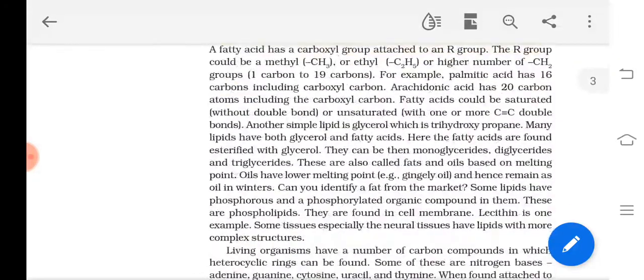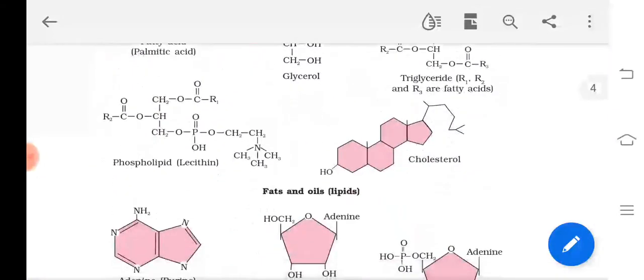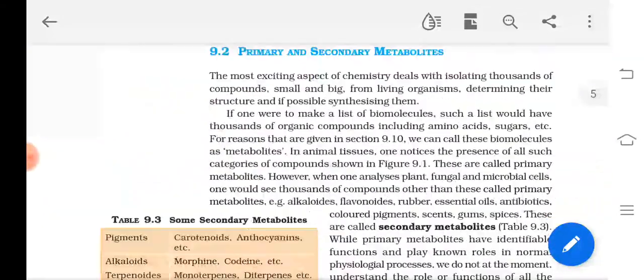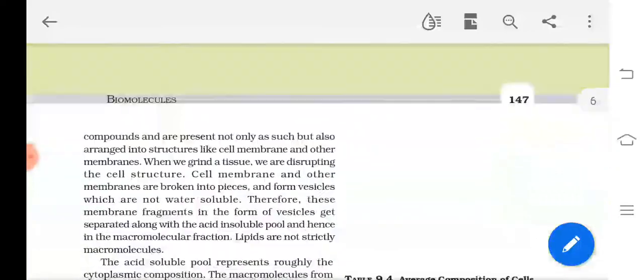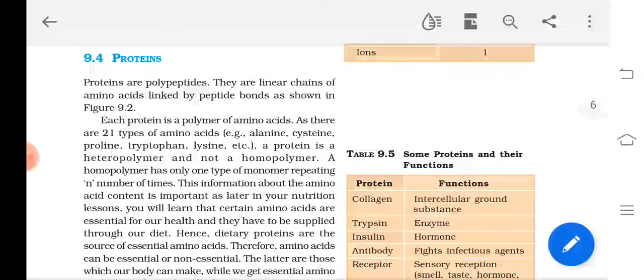I am leaving the other topics, lipids and all; I will be teaching that later. So let's study proteins first. Protein is an example of a macromolecule. Macromolecules means what? Their molecular weight is high. And they are polypeptides. Poly means what? Many. Peptide means it's a bond, the peptide bond which exists between amino acids.